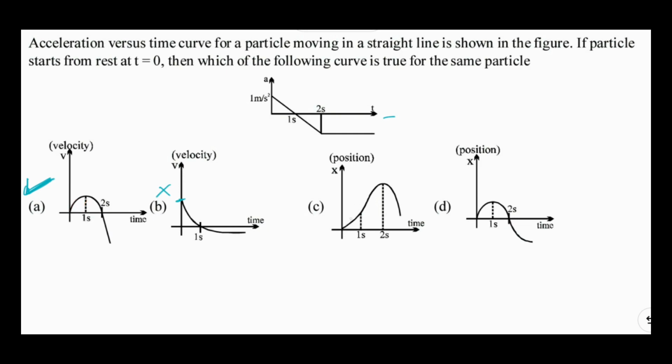So the area up to 2 seconds should increase as in option C. See here, the area up to 2 seconds is increasing. Thereafter the slope of the position time graph is negative, so velocity is negative. So this graph may be correct.